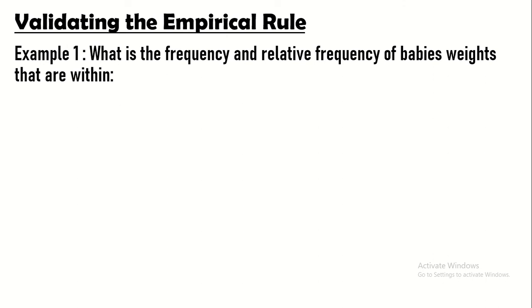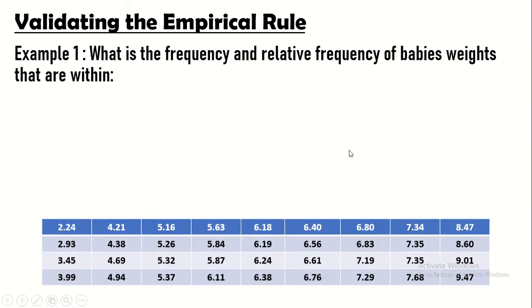Now, tungo tayo sa ating problem kung saan ang ating empirical rule ay kailangang ma-validate para okay ang ating normal curve na makikita natin sa ating problem. Okay, example number 1: what is the frequency and relative frequency of babies' weights that are within? Ibig sabihin, tingnan natin yung frequency and relative frequency ng mga baby na pinanganak, kung saan titingnan natin ang kanilang mga weights.